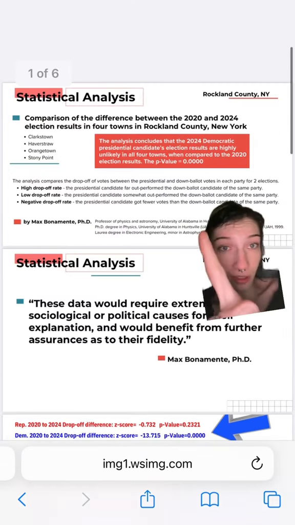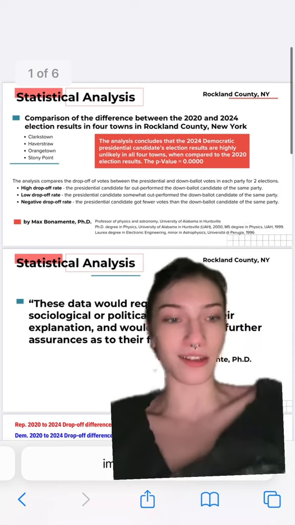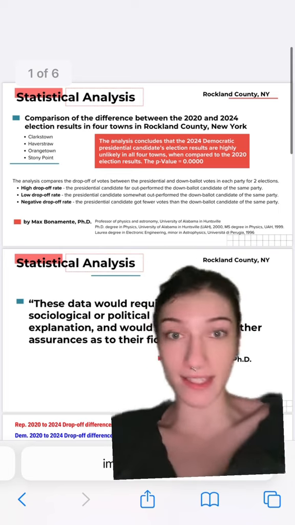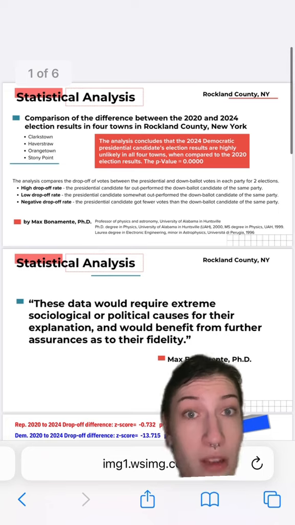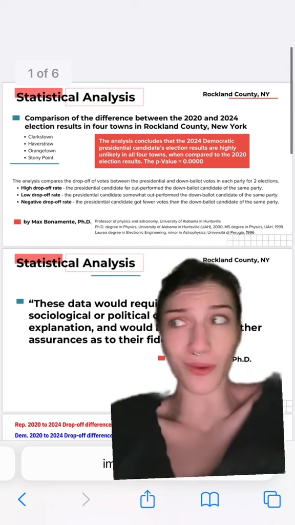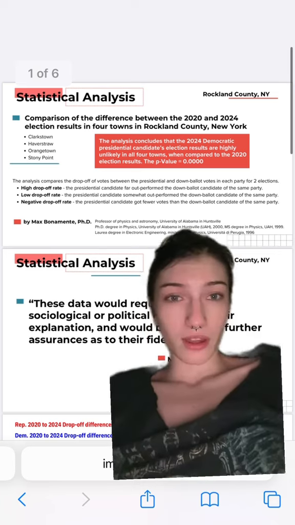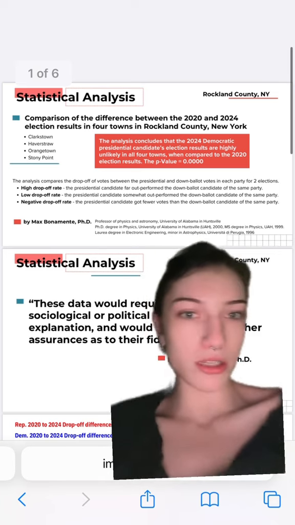Once again, p-value 0.0000. So yes, this makes it a statistical anomaly, highly unlikely, and like by mathematical rules. This isn't a debatable, opinionated thing. Thus, the extreme sociological or political causes, because we don't have anything to point to be like, this is why that happened. The next court date for this, I believe, is September 22nd, so keep your eyes and your ears open.